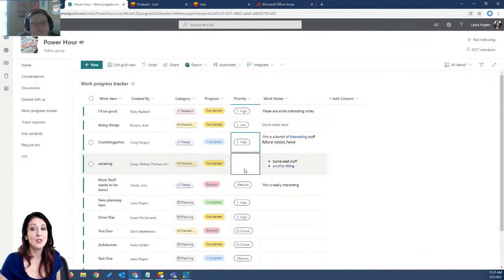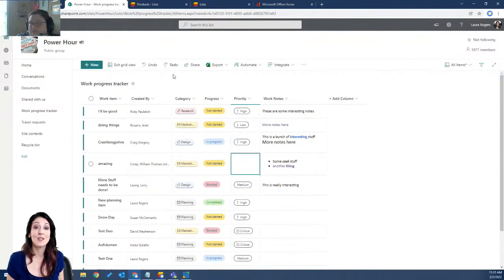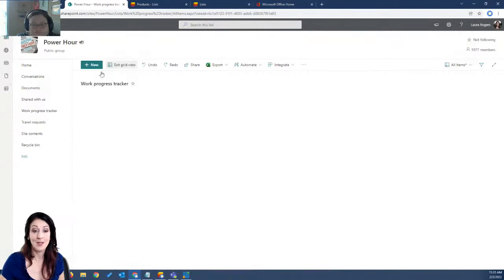You can just make changes to a bunch of different things quickly in this list, but then have the ability to click undo. And so this is huge because it doesn't make you go all the way back out of grid view and then go to version history and then restore the previous version. It's just a quick way of reverting a change that you just made while you were in the grid view. So that's a really nice one. I like that.